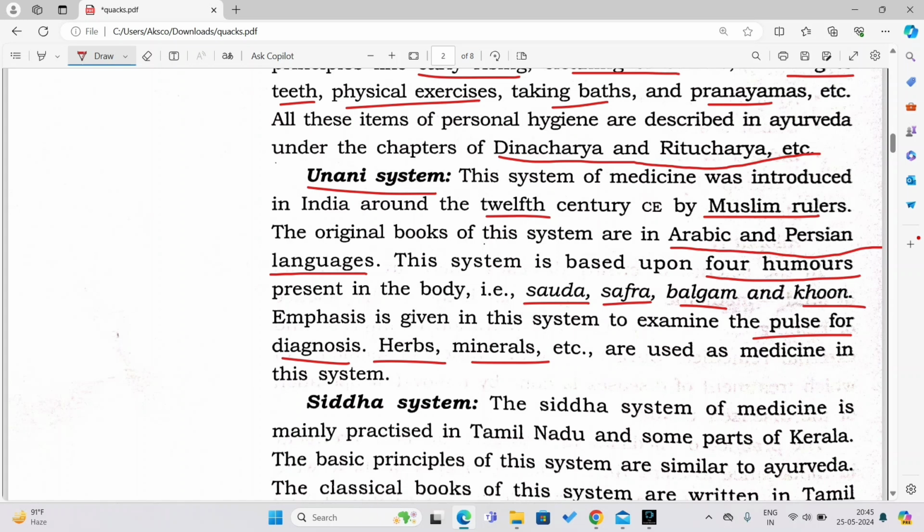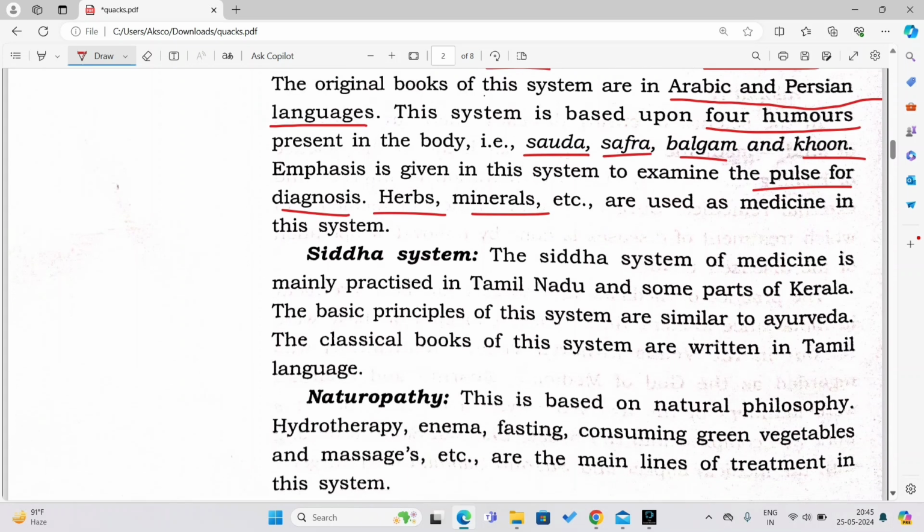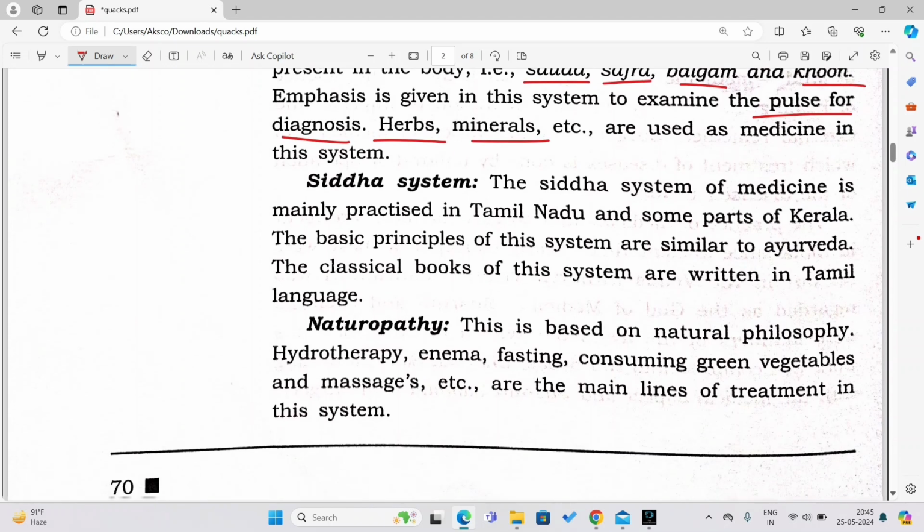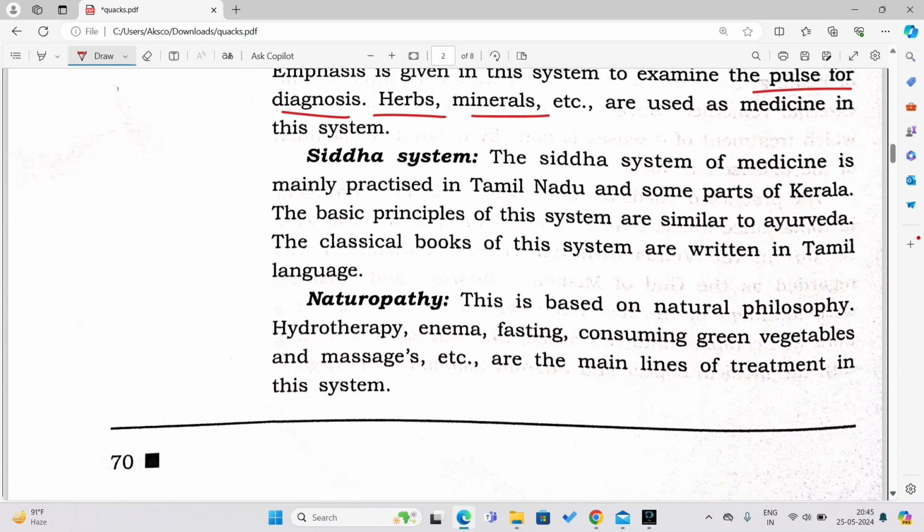Alright, let us slowly go down. This is the Siddha system. What is that? The Siddha system of medicine is mainly practiced in Tamil Nadu. All of you know Tamil Nadu, right? And some parts of Kerala. So where do you find Tamil Nadu and Kerala? We find them towards the southern part of our country, in South India, right?